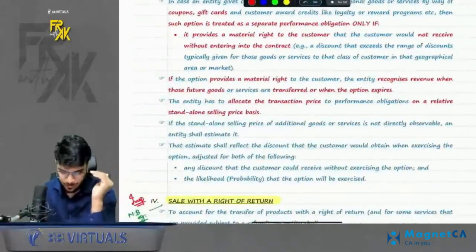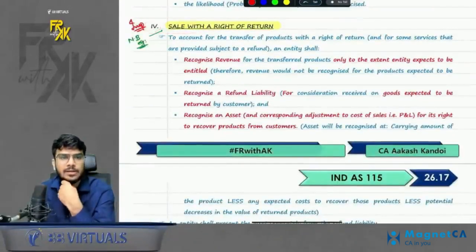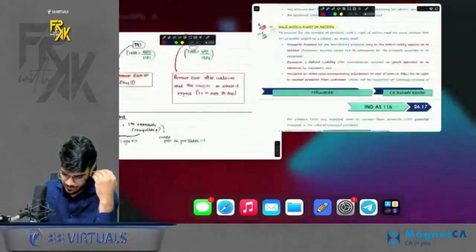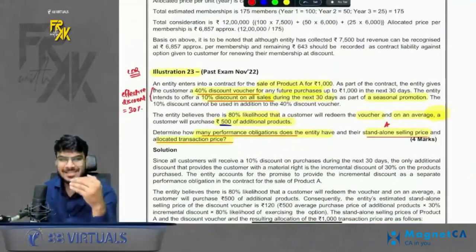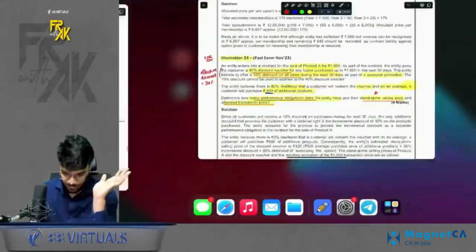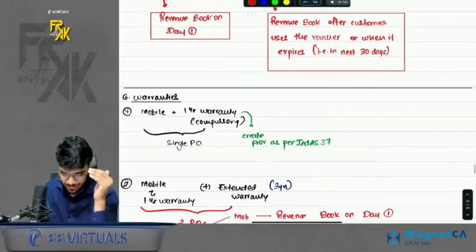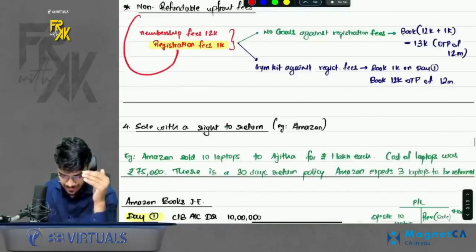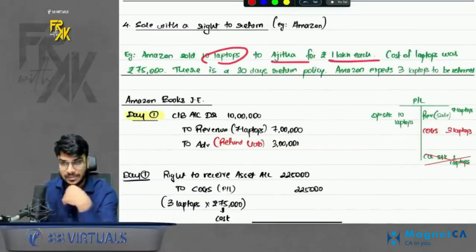Yes, chalo. Next point is sale with a right to return. What is the meaning of this? Sometimes what happens is company makes a sale to the customer with an option that customer can return the goods in future. Okay. So how to book the revenue? Please have a look here. That is sale with the right to return. So I took one example here. I will try to explain everything with the help of example. Let's say Amazon sold 10 laptops to Ajita for 1 lakh each.